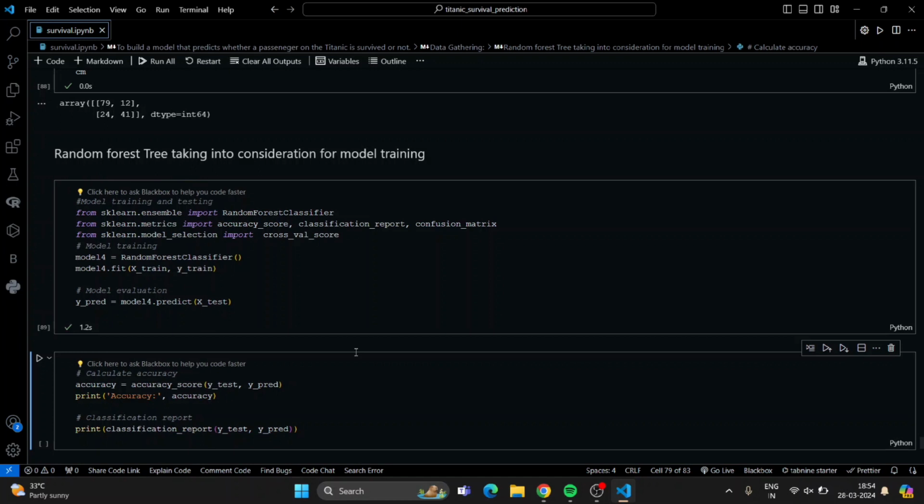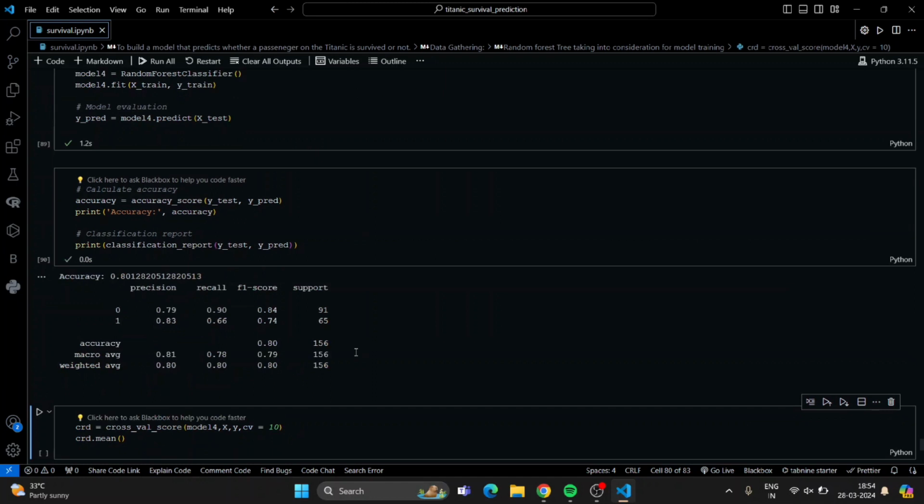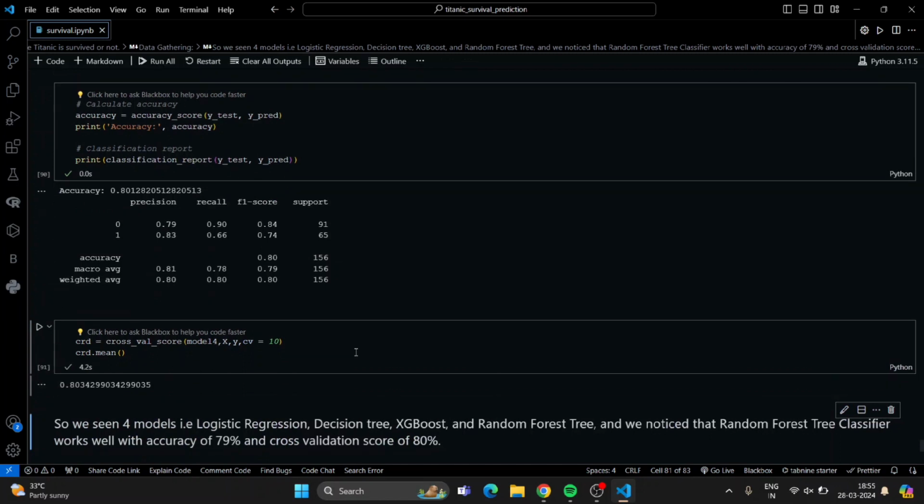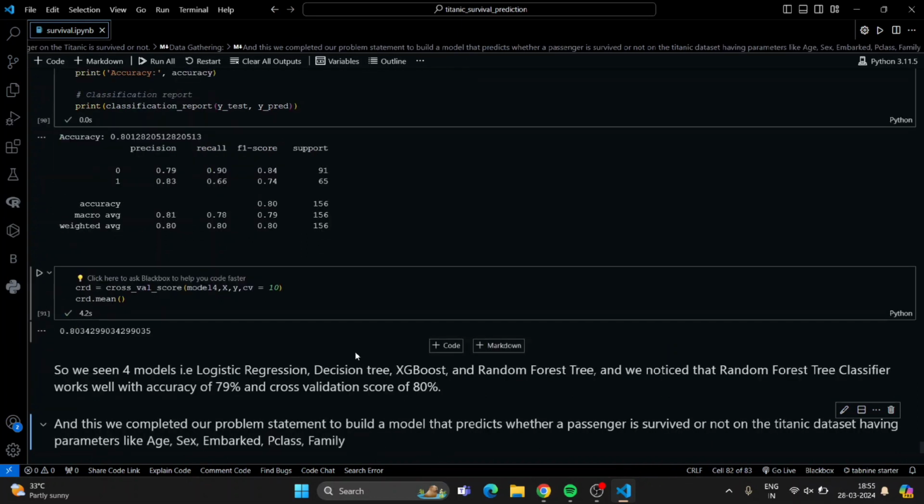Now I run the model and print the accuracy score, which I am getting as 80%, and it's running more accurately than the others. So here also I am getting 80%.